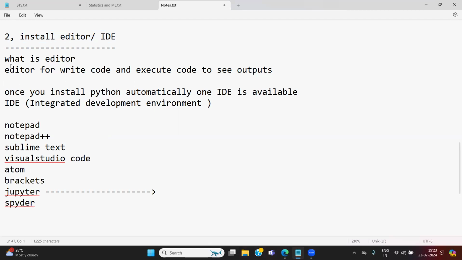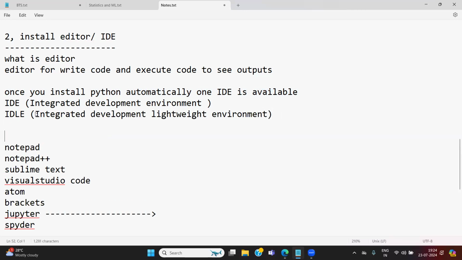Once you install Python, automatically one IDE is available called IDLE. IDLE means Integrated Development Lightweight Environment.